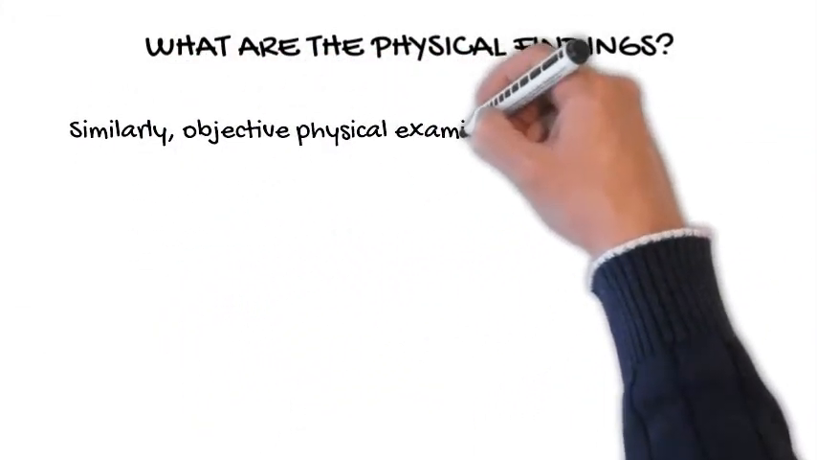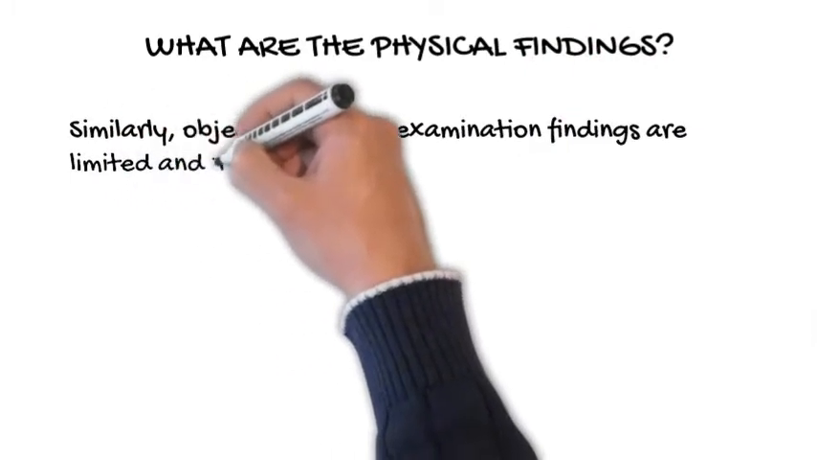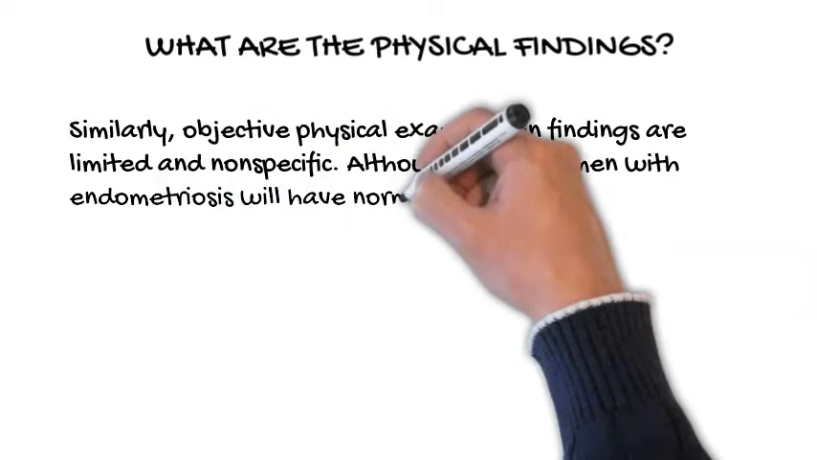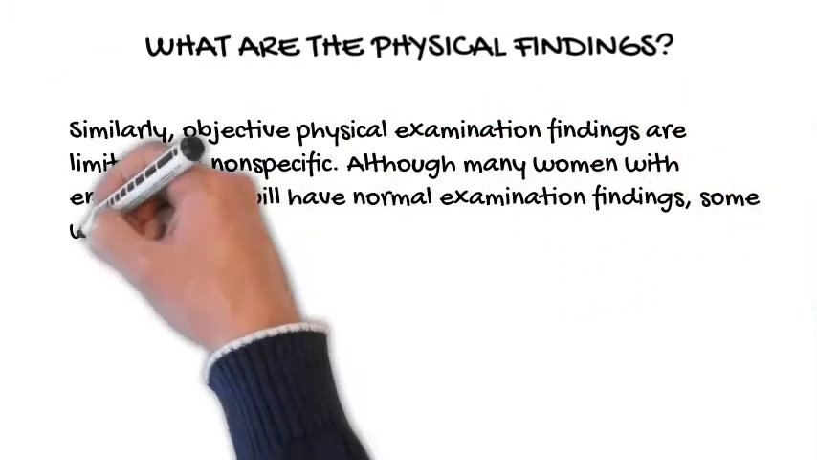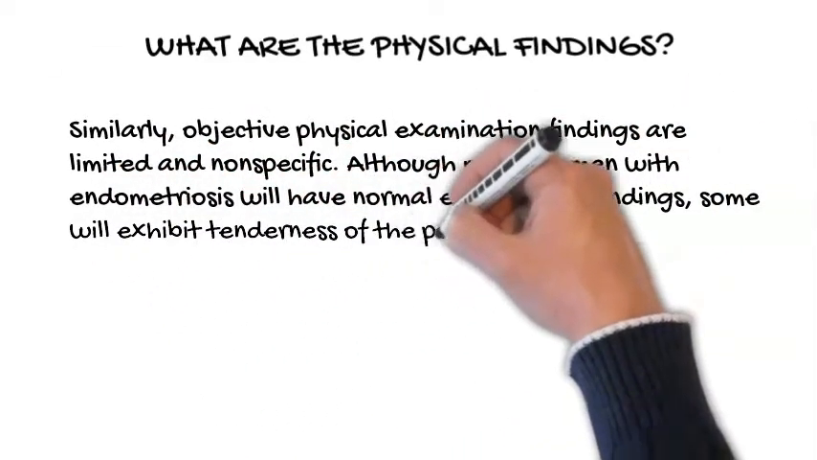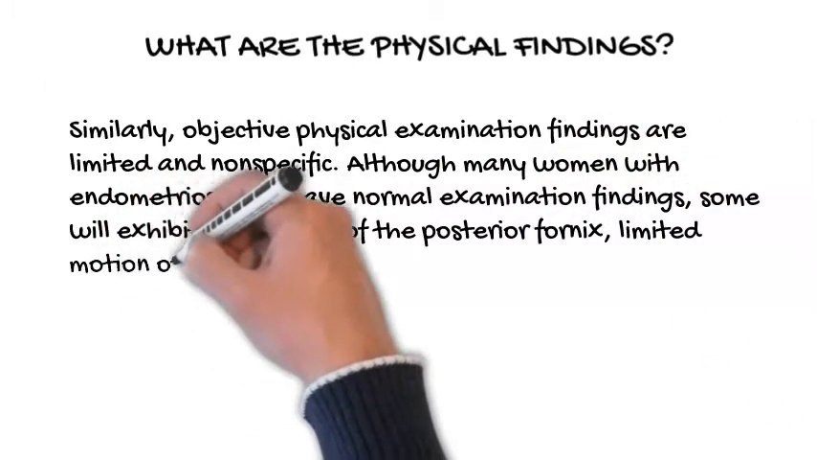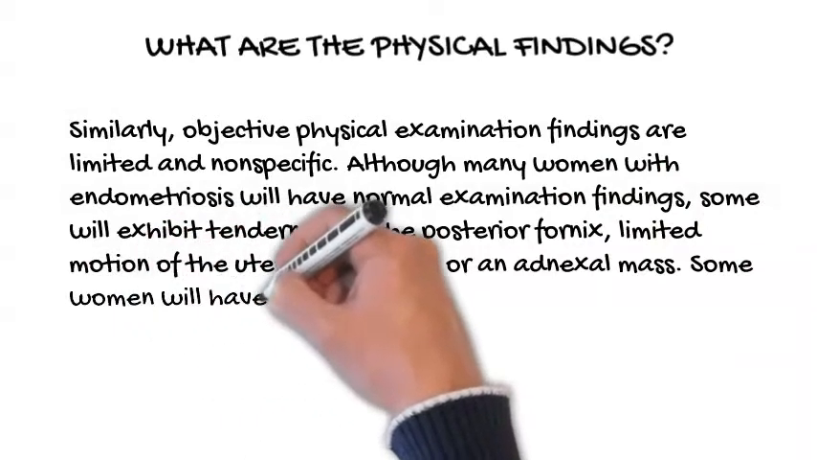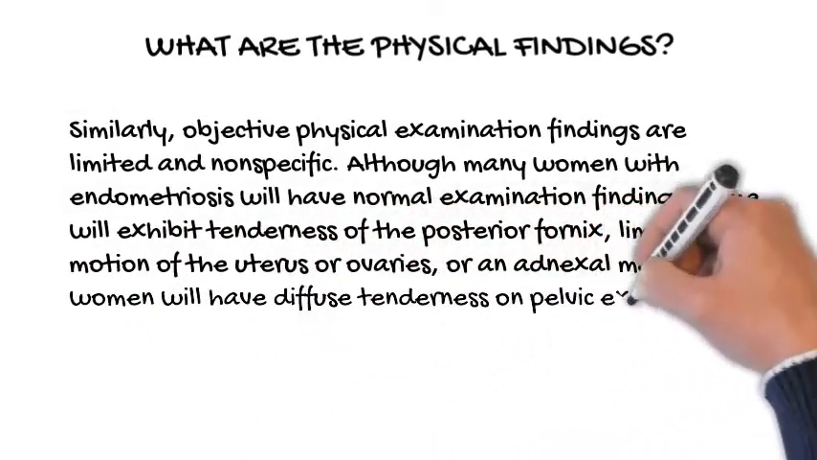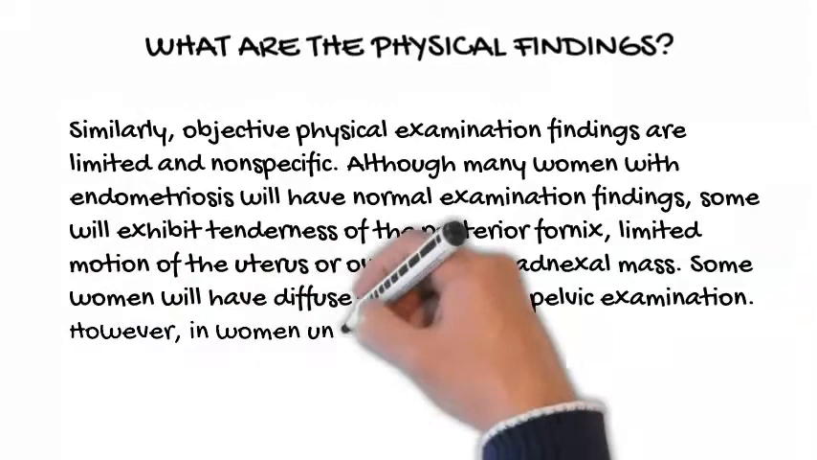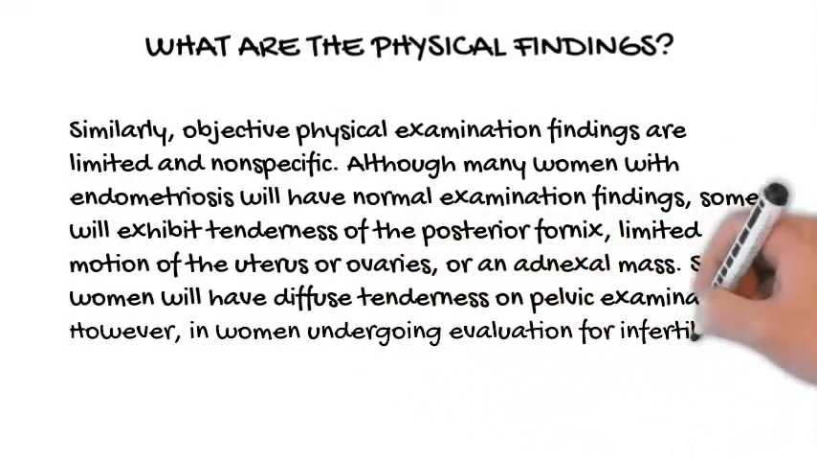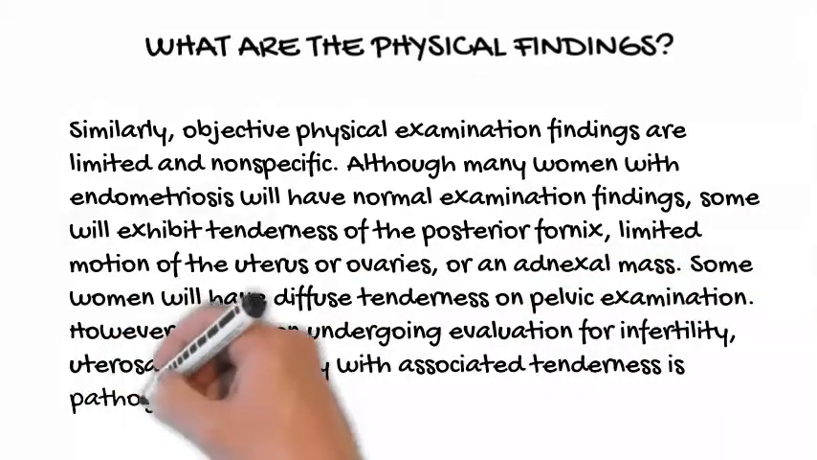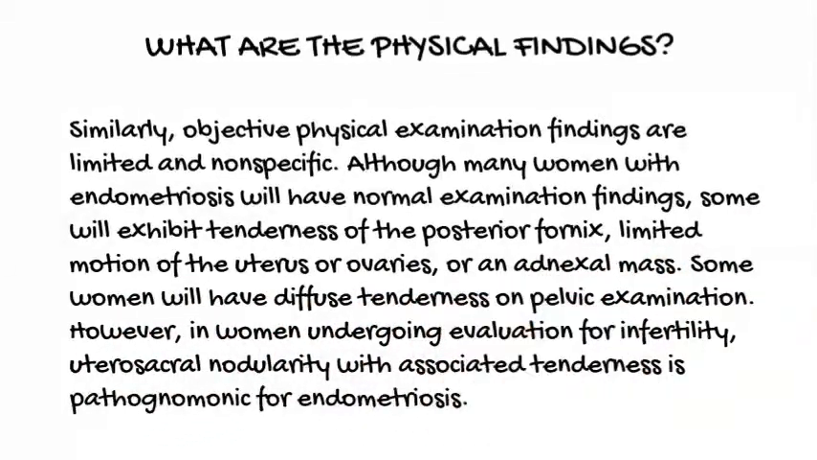Similarly, objective physical examination findings are limited and non-specific. Although many women with endometriosis will have normal examination findings, some will exhibit tenderness of the posterior fornix, limited motion of the uterus or ovaries, or an adnexal mass. Some women will have diffuse tenderness on pelvic examination. However, in women undergoing evaluation for infertility, uterosacral nodularity with associated tenderness is pathognomonic for endometriosis.